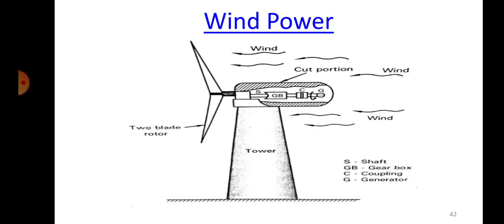But in wind energy there will usually be different speeds. So the power production will also vary depending upon the speed. The speed will not always be uniform. The speed can vary from time to time. Sometimes it will be more, sometimes the speed may vary. So depending upon the speed, the power production also will vary.